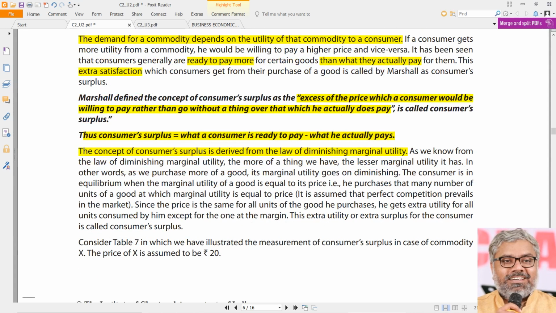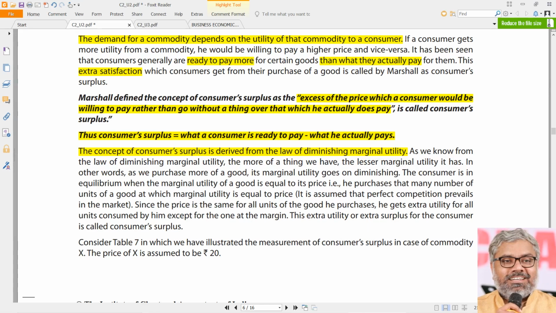The consumer surplus is nothing but what a consumer is ready to pay minus what he actually pays. That's it. That is the theory of consumer surplus. Once again, this is all theory. Nobody knows exactly how much they are ready to pay. Each consumer will have their own thoughts. We cannot have a collective thought in one price. All those things are practically not possible.